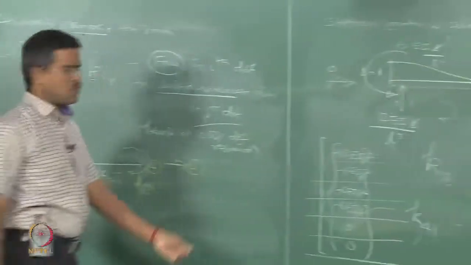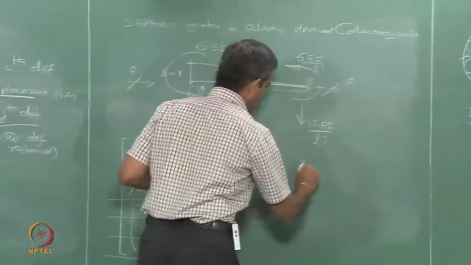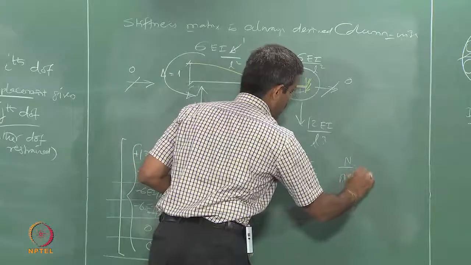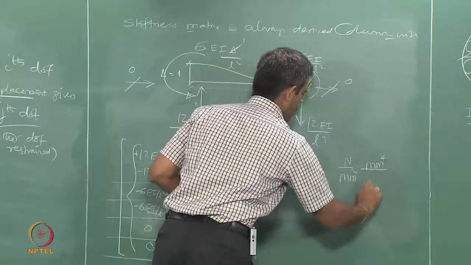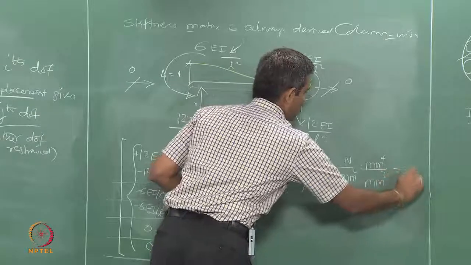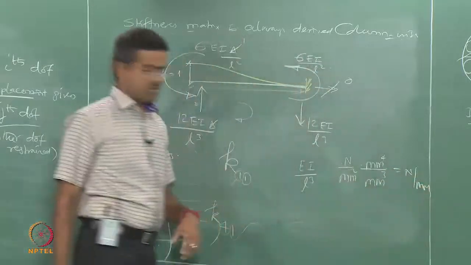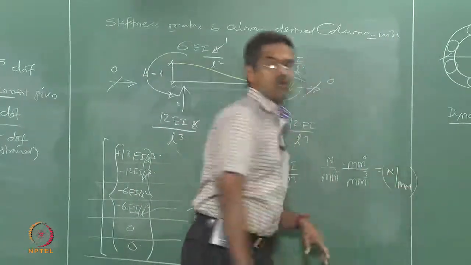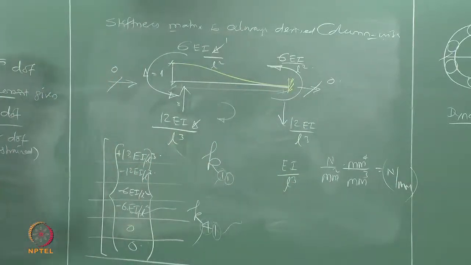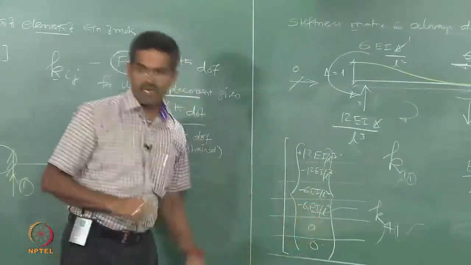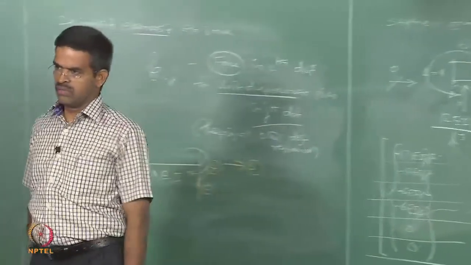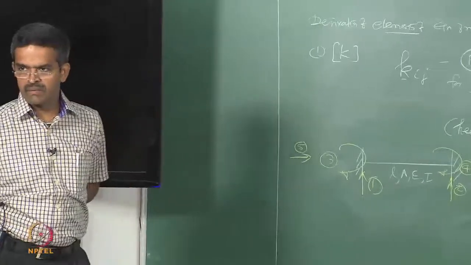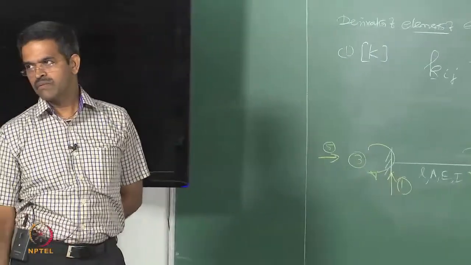Let us quickly see the unit of one particular value, EI by L cube: Newton per mm square, mm 4, mm cube, you get Newton per millimeter. You must understand, I have to multiply this with delta, which is also in millimeter. So, I will get force. All the coefficients of the stiffness matrix will give you back only the force units. I have neglected delta, therefore, that millimeter is not coming there. So, I will get all forces back again.